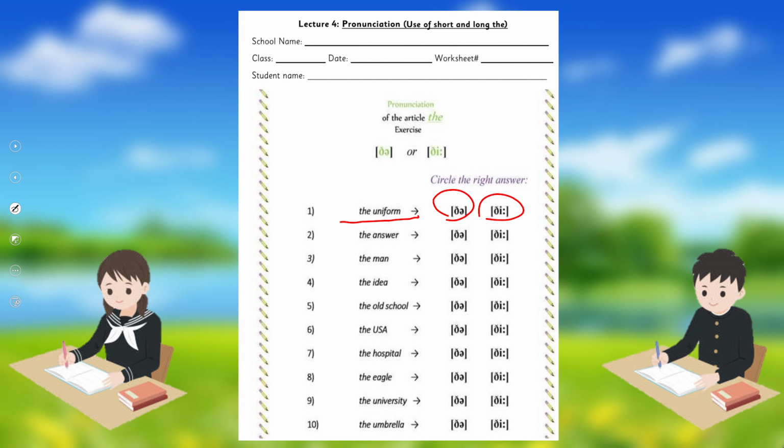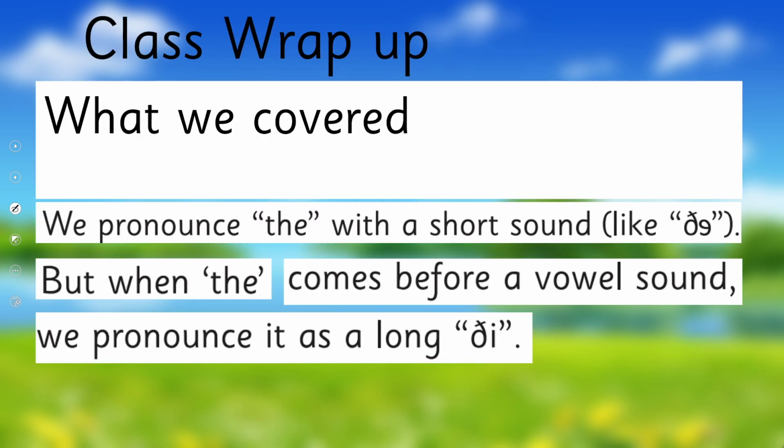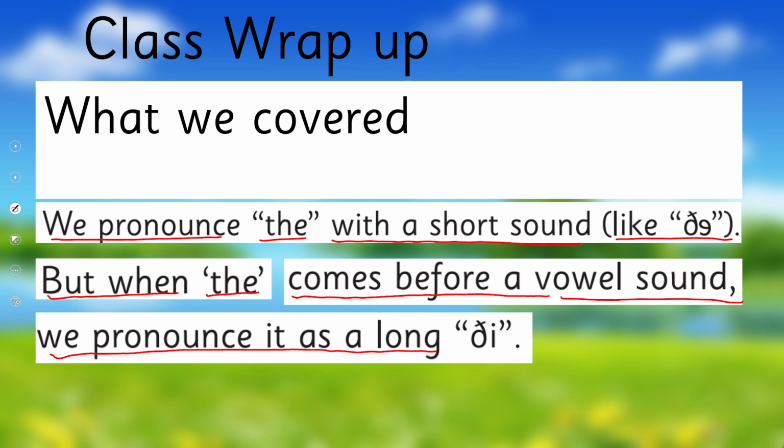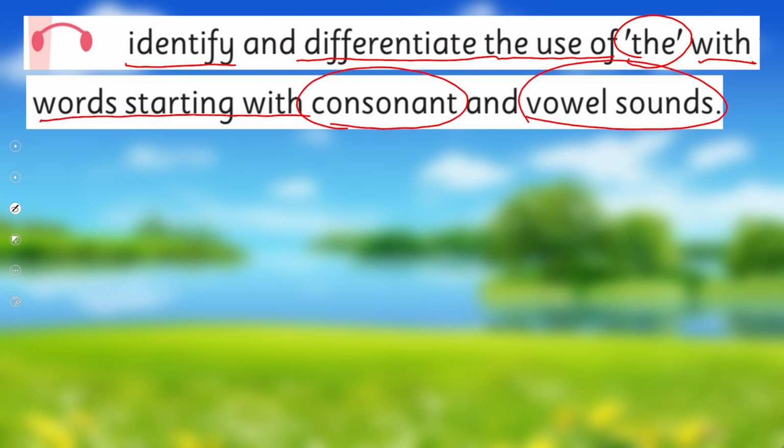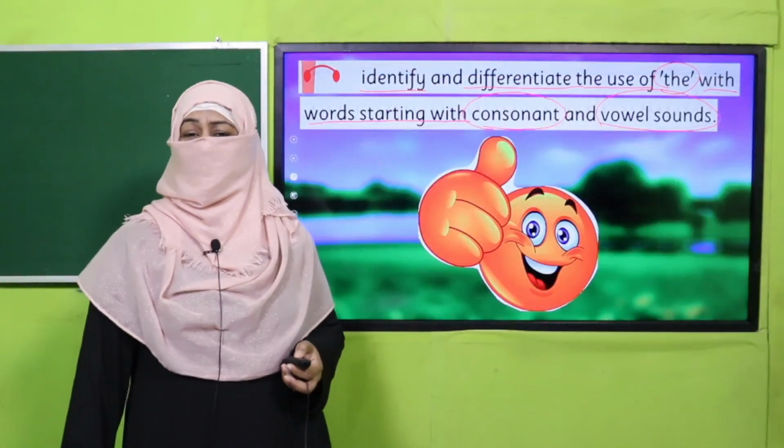In this way, what we have learned is that we pronounce "the" with a short sound like "thuh", but when "the" comes before a vowel sound, we pronounce it as a long "thee". So "thuh" with consonant and "thee" with vowel sounds. In this way, we achieved today's SLO, that is to identify and differentiate the use of "the" with words starting with consonant and vowel sounds. Are we done with it? Yes, and it was fun learning.